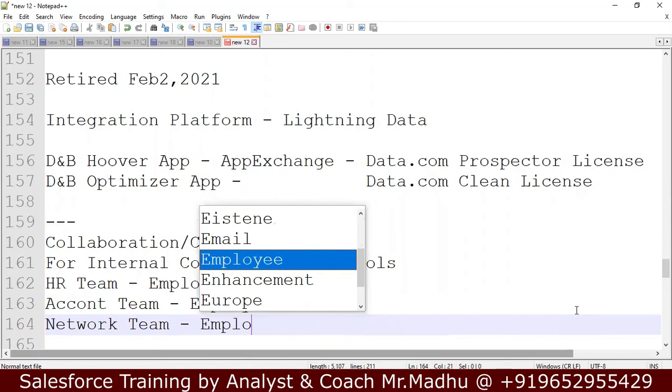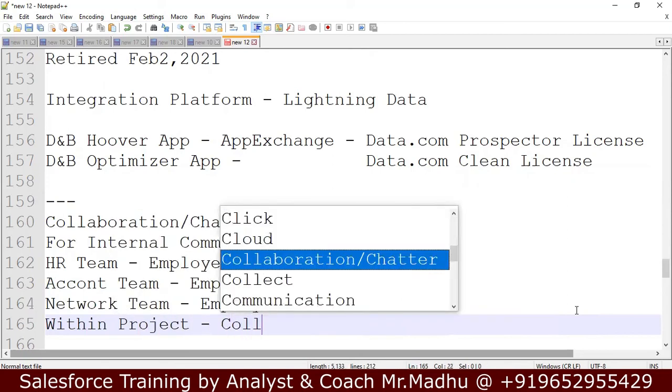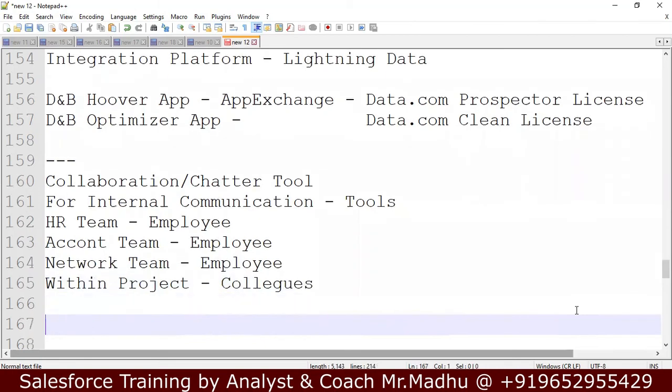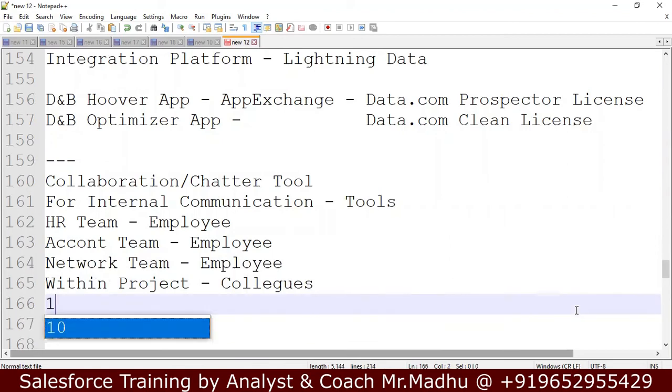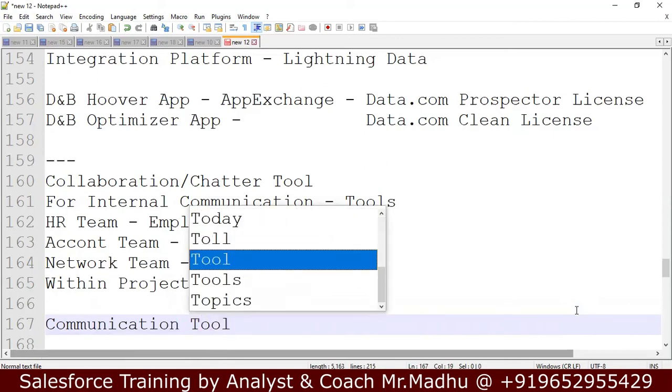And within the project, you might need to communicate with your colleagues in the same project. That time you need an internal communication tool. There are different tools available for internal communication.